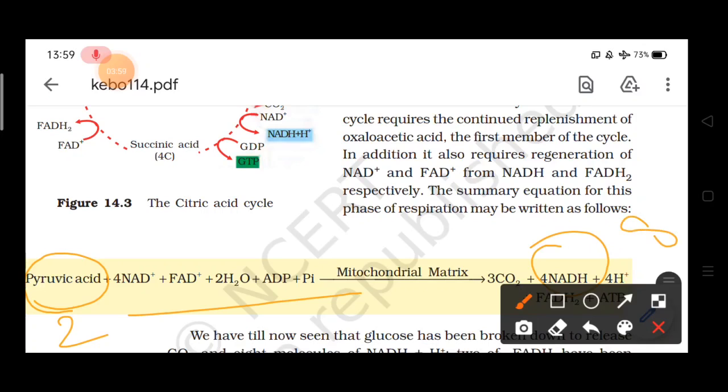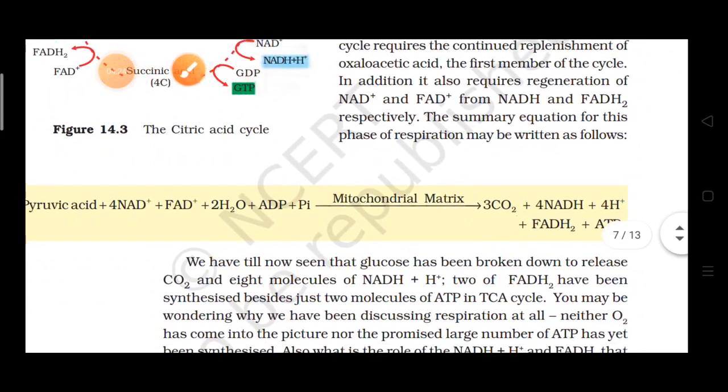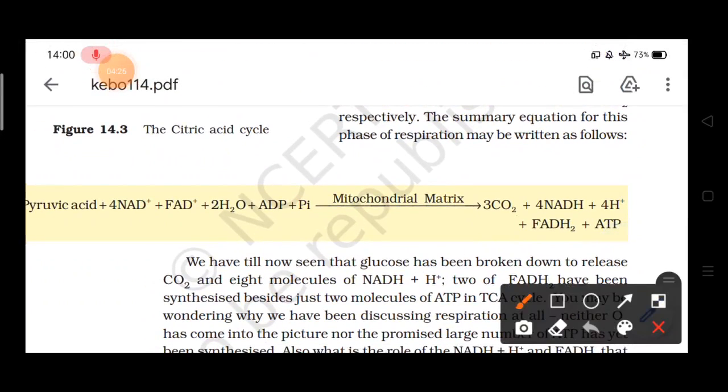So we can say that during glycolysis and after completion of the TCA cycle, one molecule of glucose will produce 8 molecules of NADH plus H plus and 2 molecules of FADH2. This will be produced, and besides that only 2 molecules of ATP will be produced. So 2 ATPs are produced during this process.